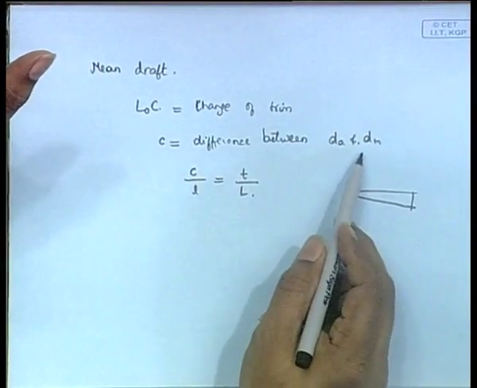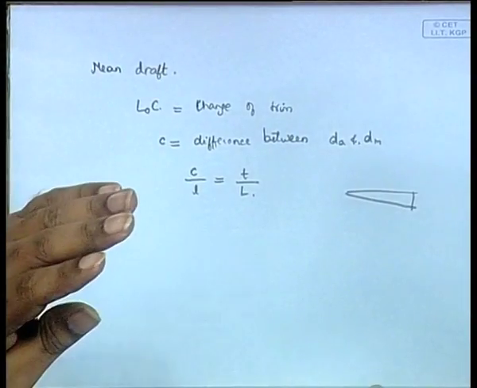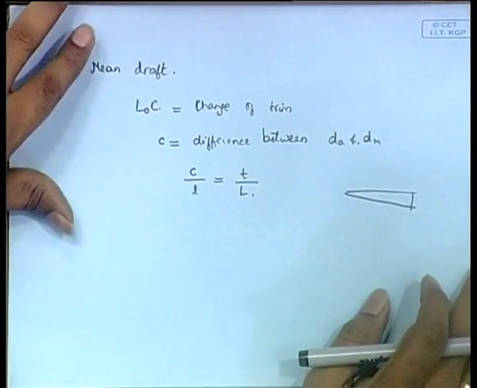Between dA and dm, see, change of trim is always defined as the difference in draft between aft and forward. C is the difference between aft and midship, not between aft and forward. So it is one small half triangle and one big triangle, and you are just saying they are similar and drawing this equation.